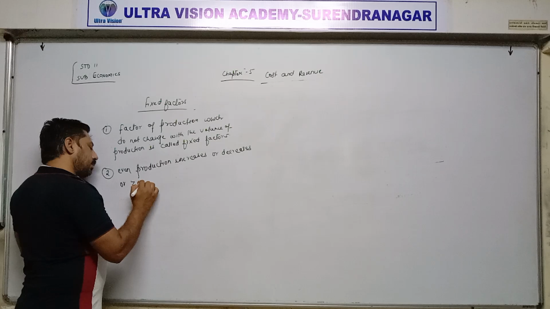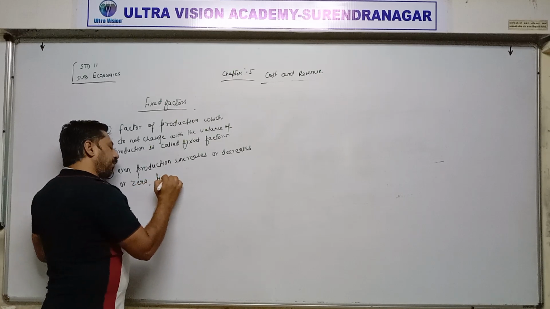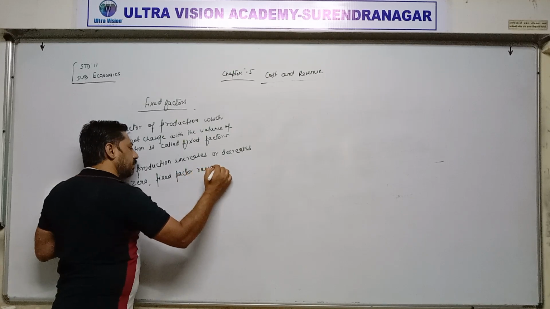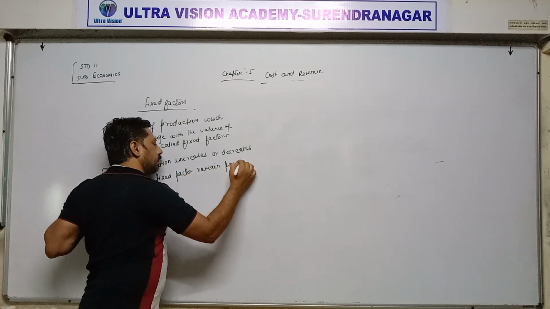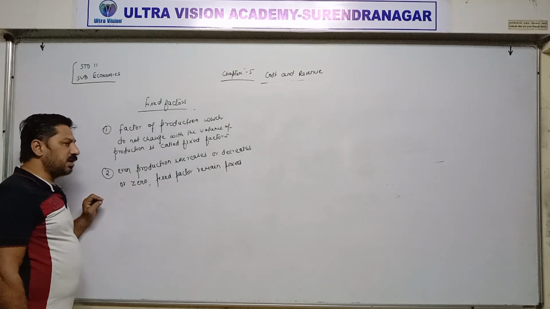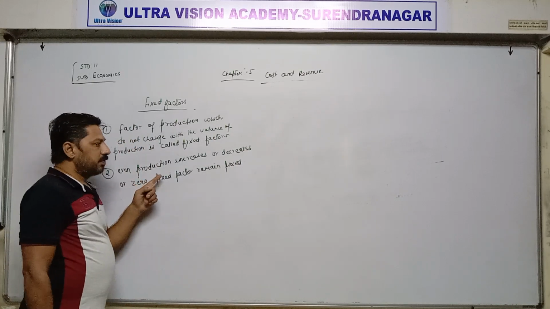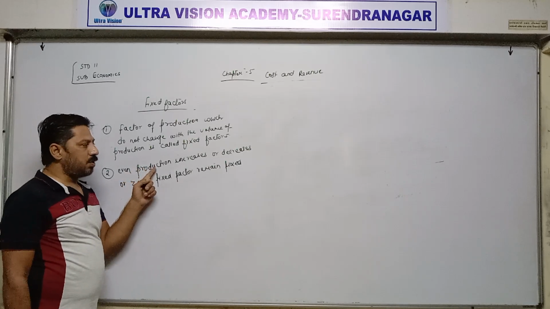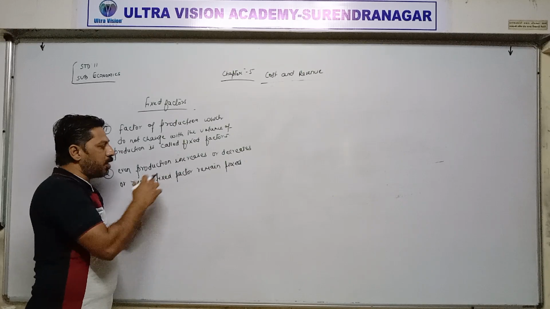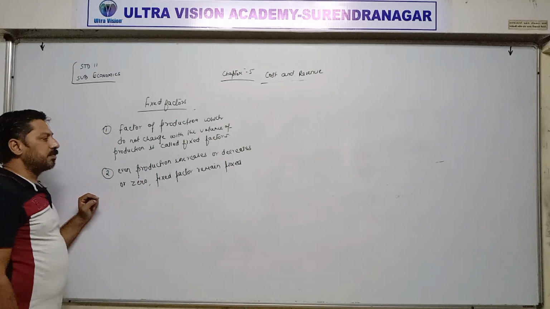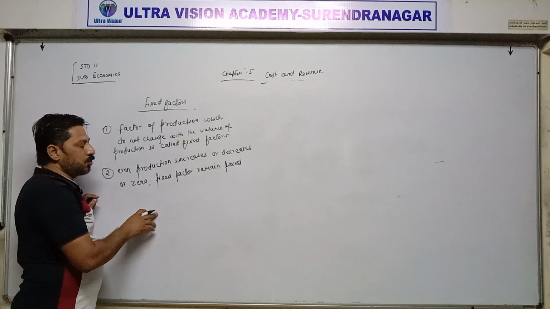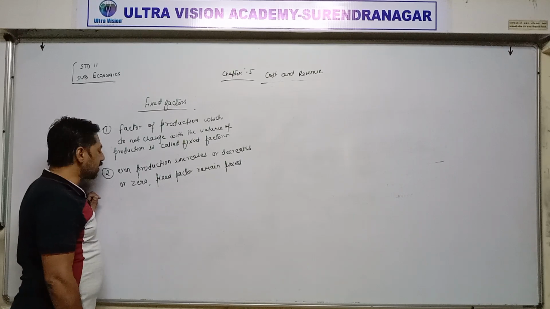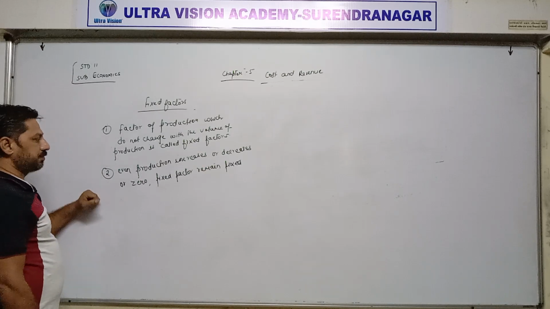fixed factors remain fixed. Fixed factor has no relation with the volume of production. Whether production decreases, is zero, or increases, whether production is minimum or maximum, the factors remain the same. The factors which remain the same, which do not change, are called fixed factors, and they have no relation with the volume of production.